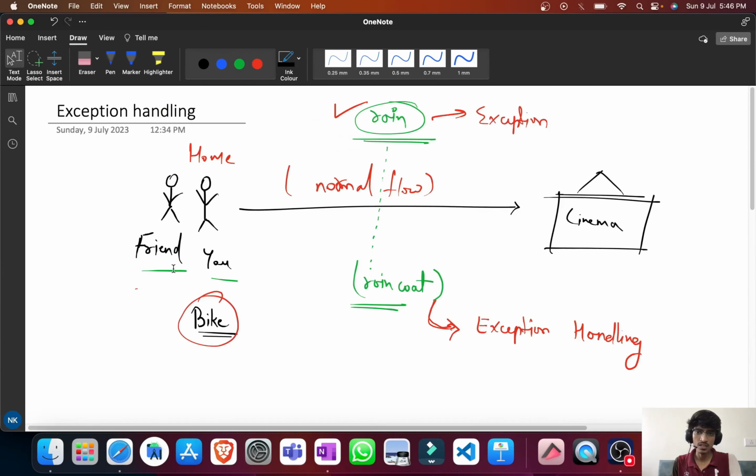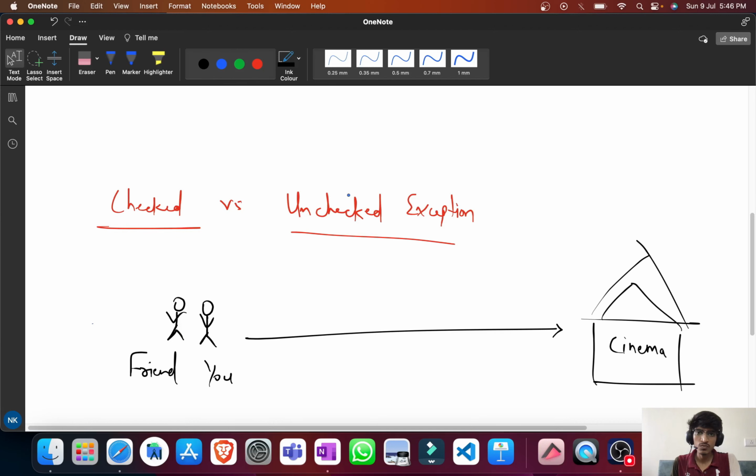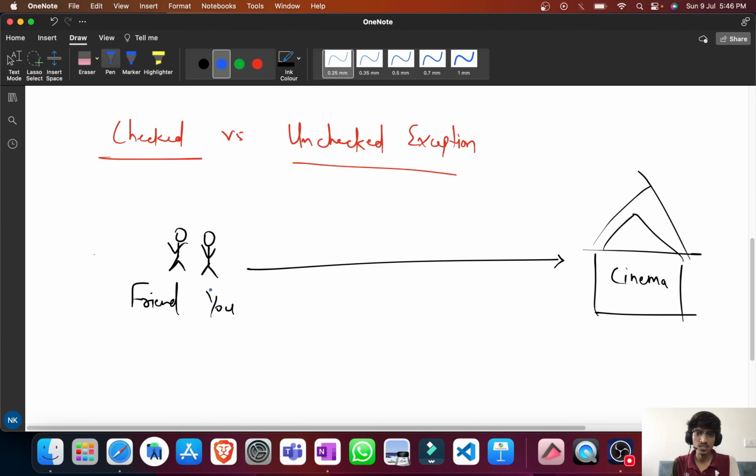We have seen this example already, where you and your friend were going to the cinema and there was a possibility, let's say, that rain happened, or maybe you forgot your ID. So two different kinds of exceptions occurred. Here we will categorize both of them. Let us take the same example again. Before starting the journey itself, your friend reminded you to check the ID and check the ticket. If you check them, you can avoid the issue which you are going to get at this position, while executing the program.